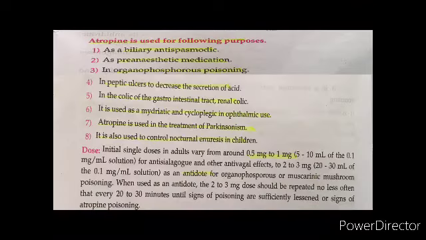In general, the uses of atropine are as a biliary antispasmodic, pre-anesthetic medication, in organophosphorus poisoning, in peptic ulcers to reduce the secretion of acid, as you've just seen, and for the colic of the gastrointestinal tract or renal colic. It is used as a mydriatic and cycloplegic in ophthalmology, and is used in the treatment of Parkinsonism and to control enuresis in children.